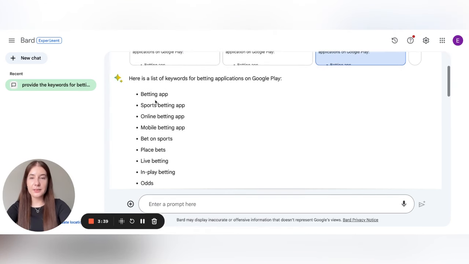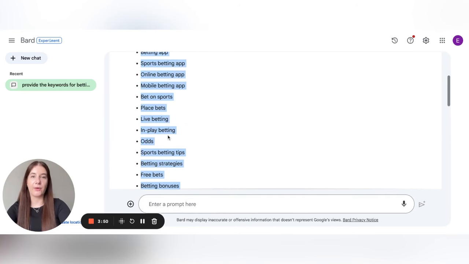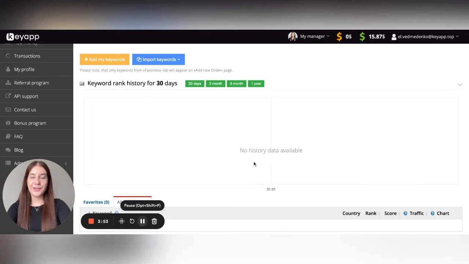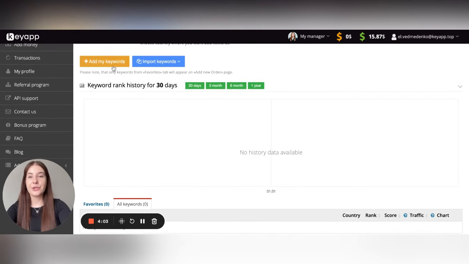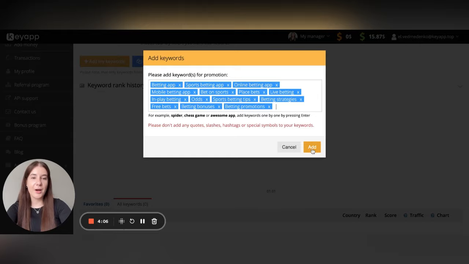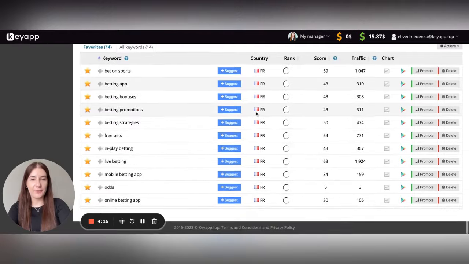After we get the keywords and we need to proceed with keyword research, do not forget to copy them and add them to the Key App platform, to the My Keywords section, to be able to check the rank, score, and traffic. You can use the functions connected with keyword research completely for free at Key App platform. Everything you need is just to create the account, and you can check the keyword ranks, popularity, and traffic for your application for all the countries, and there are no limitations in the number of search requests you can add for checking.